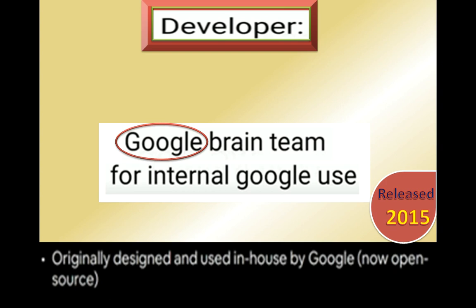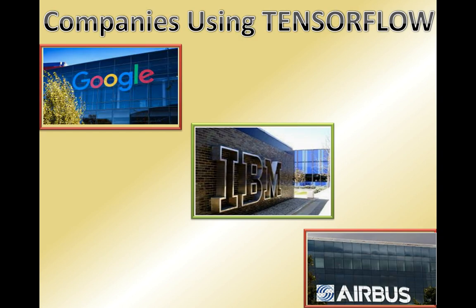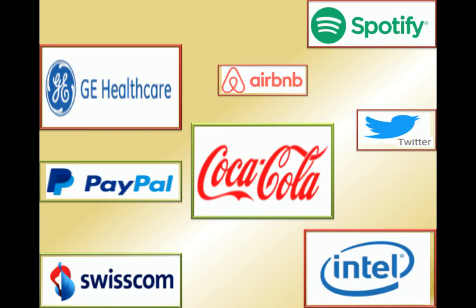It was released publicly in 2015 and this framework is written in Python, C++ and CUDA. Many leading companies like Google, IBM, Airbus, Spotify, Coca-Cola, PayPal and many others like Twitter, Intel are using this framework.